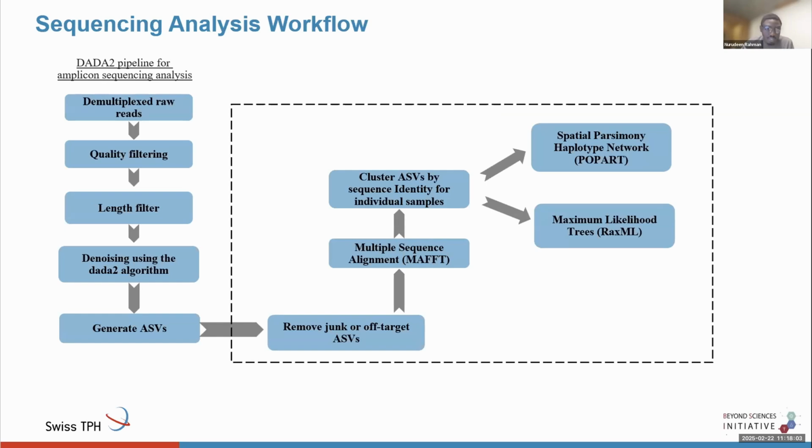Following that, the filtered reads were aligned using MAFFT for multiple sequence alignment, following which the aligned sequences were visually represented using ASVs clustered at 97% identity. After that, haplotype networks were generated using PopART, and we produced maximum likelihood trees using RAxML.